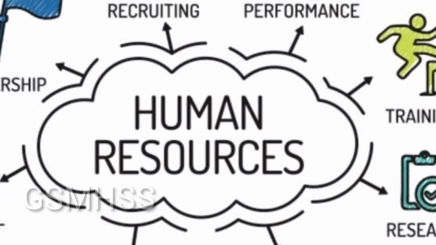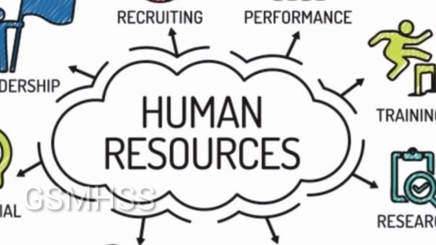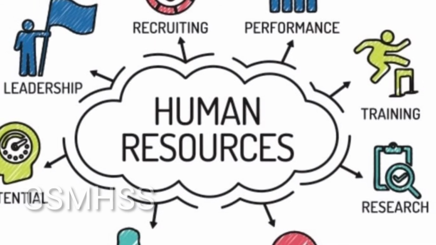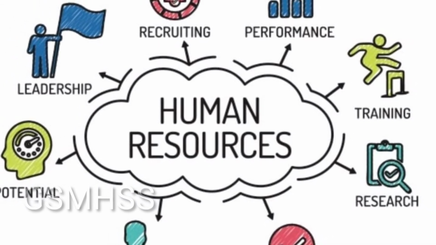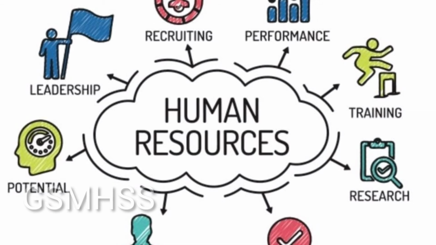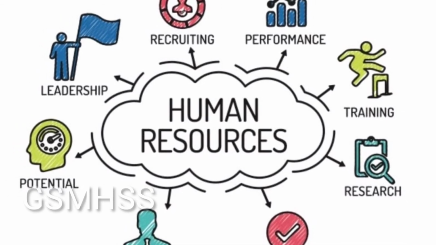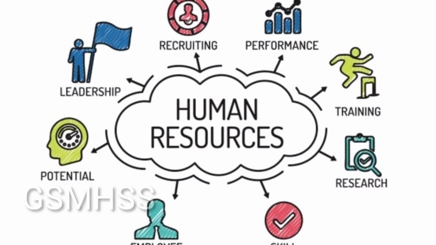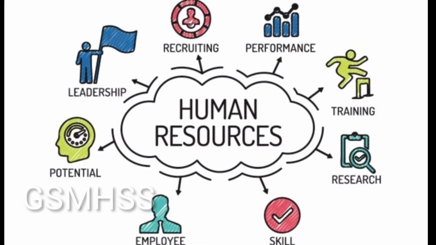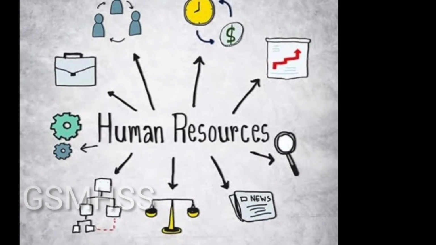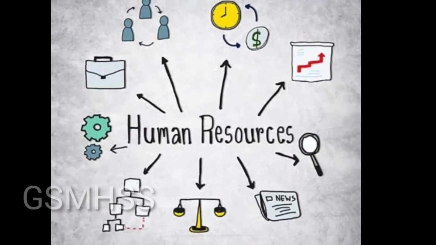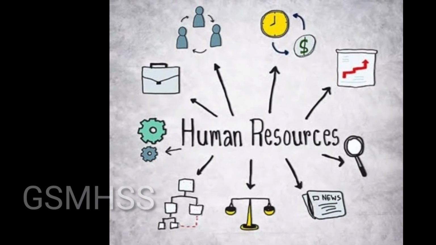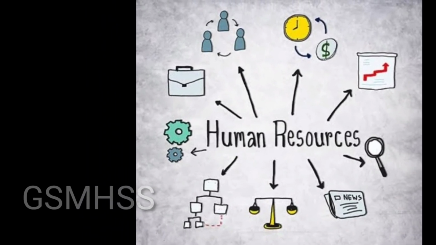Next, we will see human resources. When a group of humans use their knowledge and skills to create more resources from nature, they are called human resources. Skill, knowledge, education and health are four factors that make humans a resource. For example, a teacher teaches students, a doctor treats the sick, and engineers can build things using their knowledge and skills.